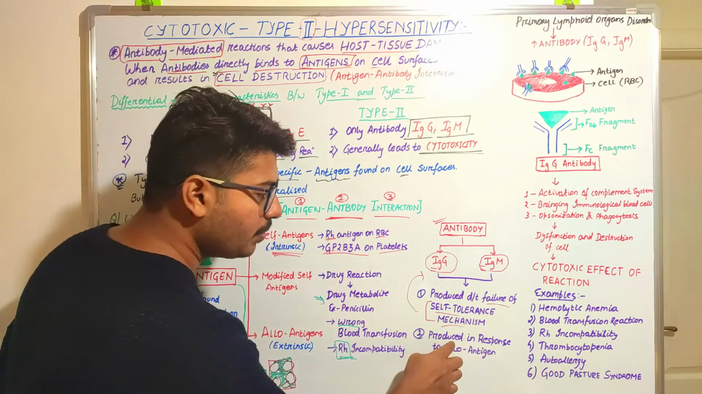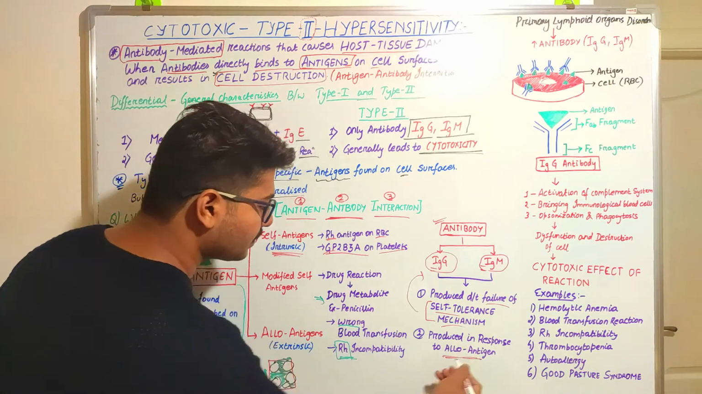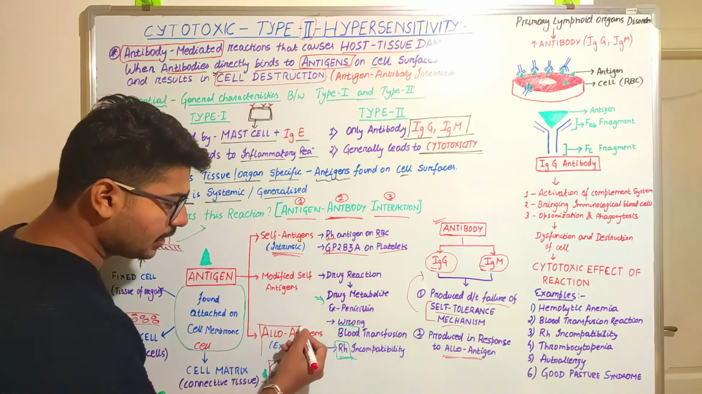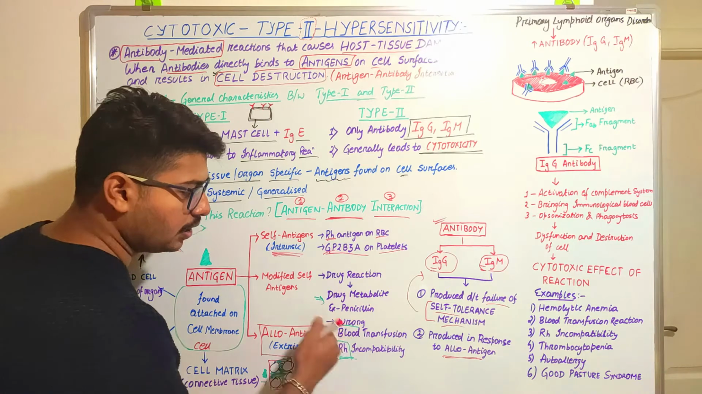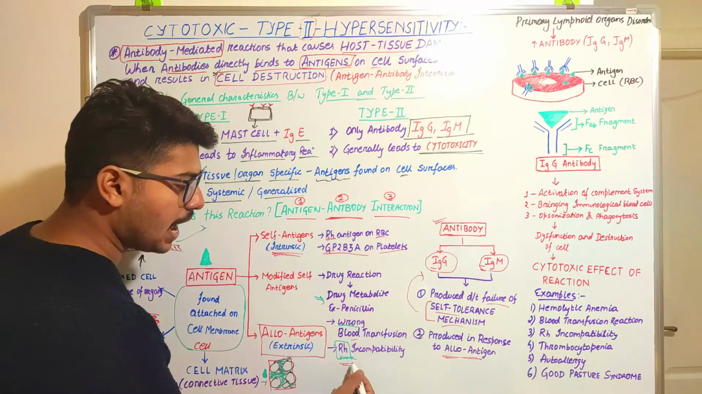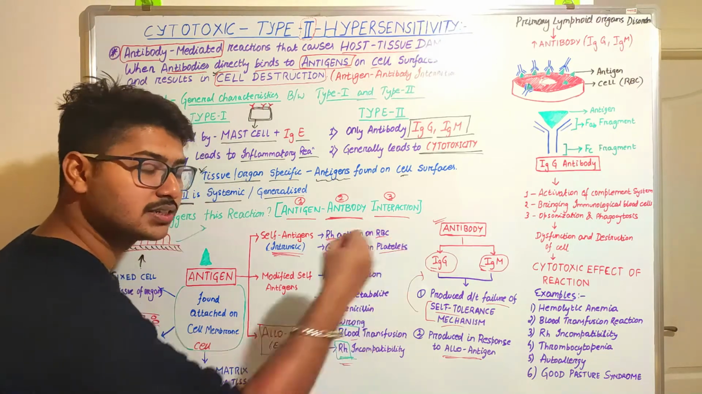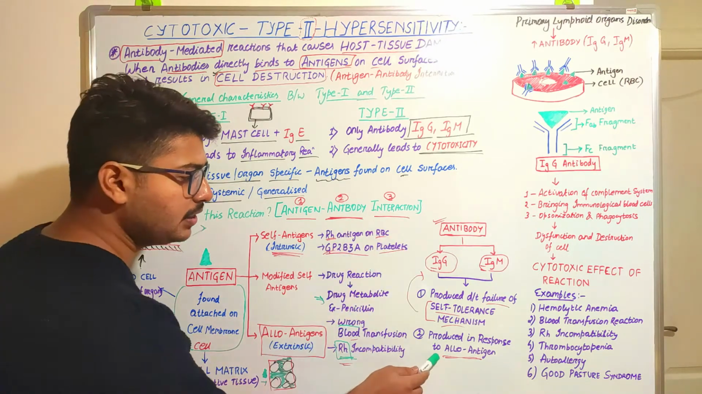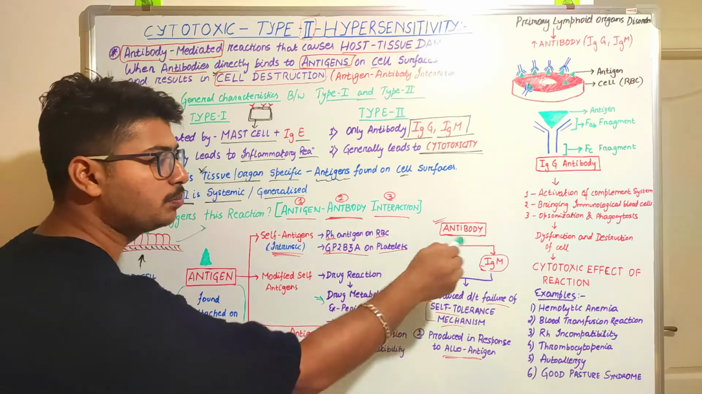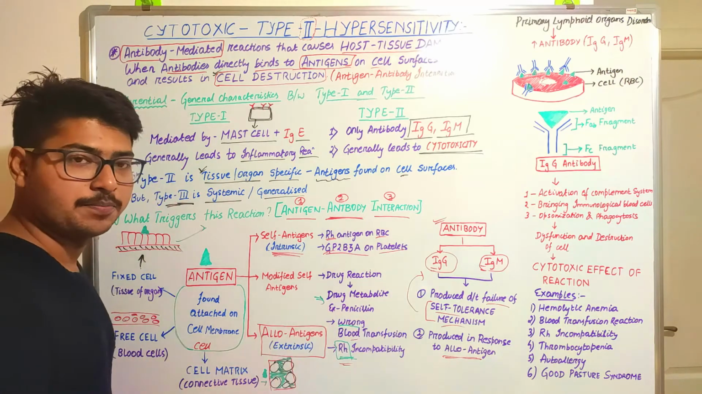Next comes production in response to alloantigens. As I have explained, this alloantigen condition occurs in cases like mismatched blood transfusion and Rh incompatibility, so our body will detect the external antigens, and in that condition our body will try to produce these antibodies like IgG and IgM.